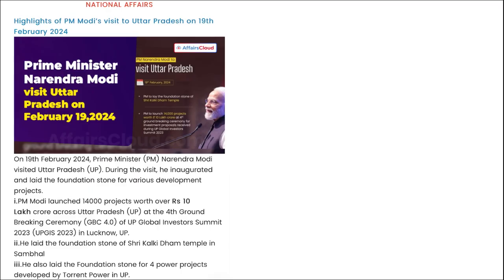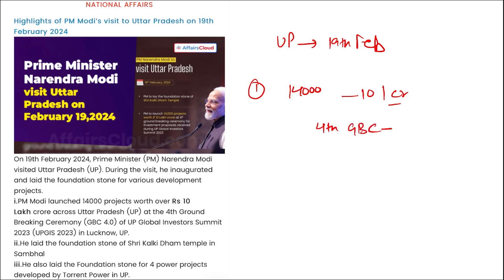Let's start. First is PM Narendra Modi's visit to Uttar Pradesh on 19th of Feb. During his visit, he inaugurated and laid the foundation stone of various development projects. First, you need to remember he launched 14,000 projects worth 10 lakh crore rupees across UP. This was during the 4th groundbreaking ceremony of the UP Global Investor Summit. I repeat, this was the 4th edition of the groundbreaking ceremony of the UP Global Investor Summit.